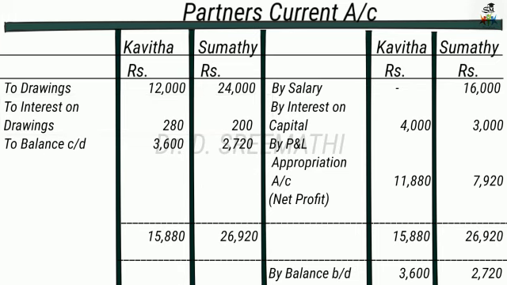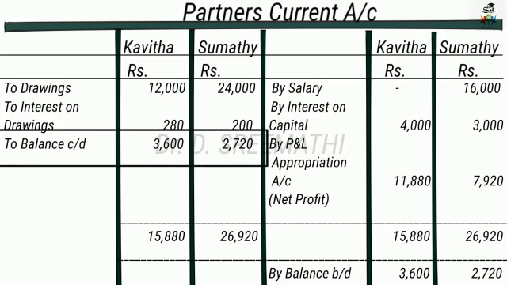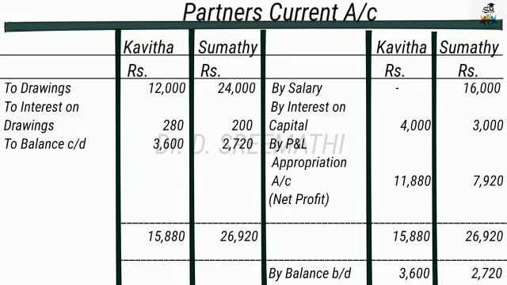And then if you balance this, the credit side is more. So balance the credit side: it is 15,880 and 26,920. Take that balance to the debit side also and find the net balance. It is 3,600 and 2,720. So this is the balance which is carried down to the next year, 3,600 and 2,720, as the balance of the current account.